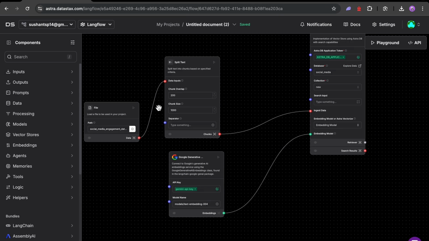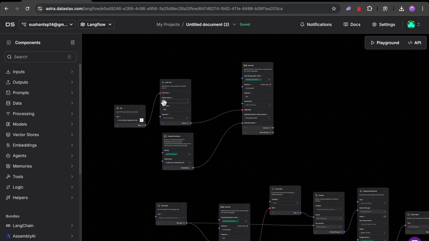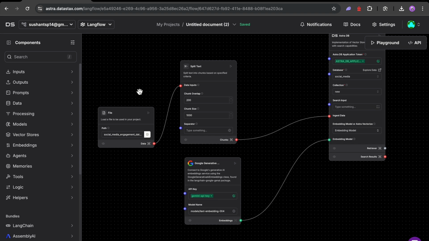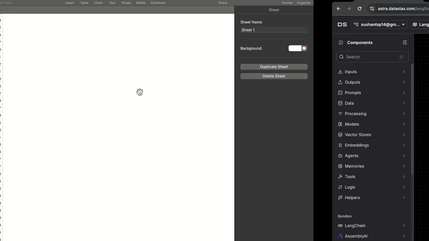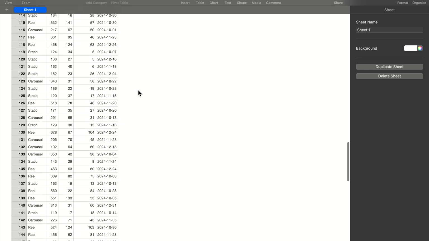So here is the pipeline. Here is the pipeline which I had designed using Langflow. The pipeline is divided into two parts. First part, uploading the data into the AstraDB vector database. So this is the mock data which I have generated.